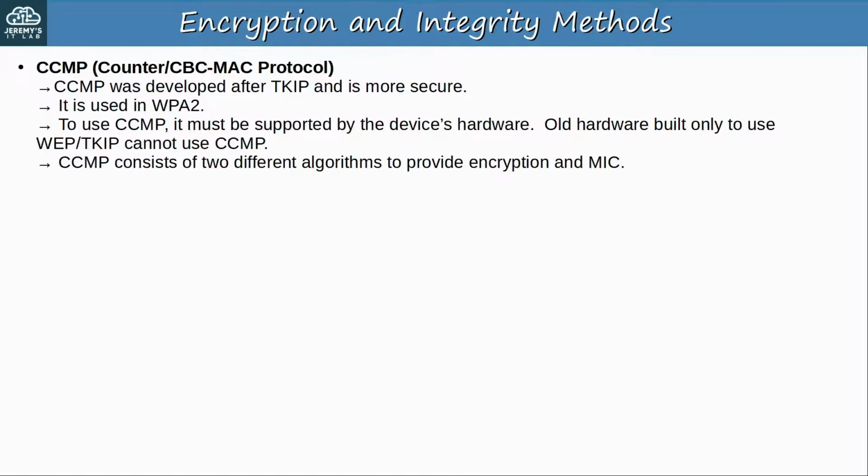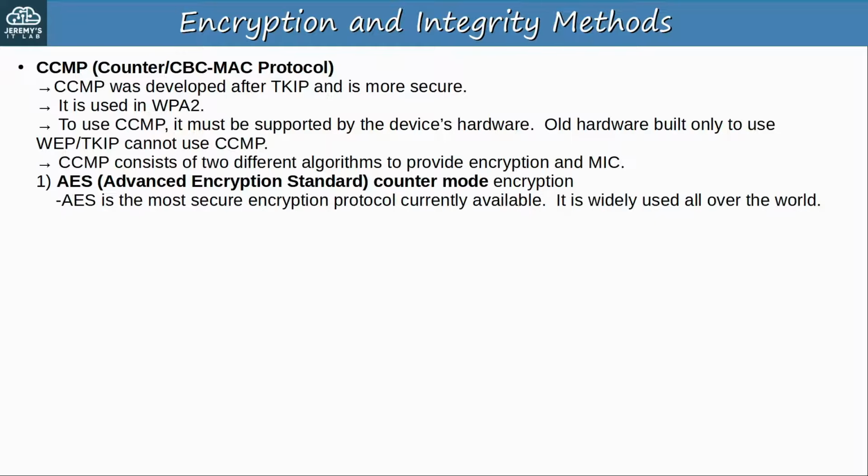It consists of two different algorithms to provide encryption and a message integrity check. For encryption, it uses AES counter mode. AES is the most secure encryption protocol currently available, and is used all over the world by corporations, governments, etc. There are multiple modes of operation for AES, and CCMP uses what's called counter mode, because it offers high performance, high speed.